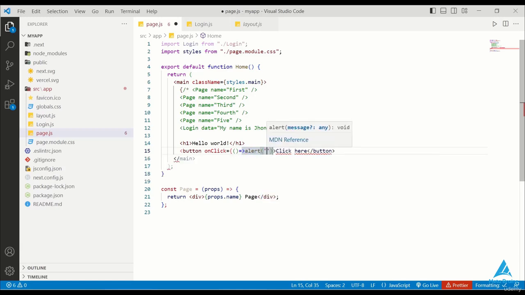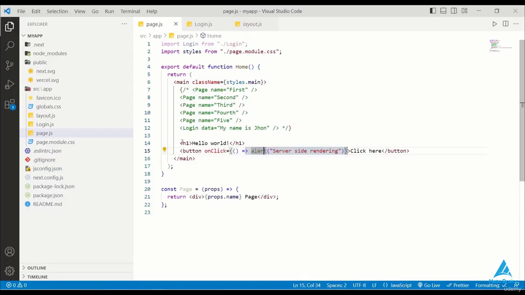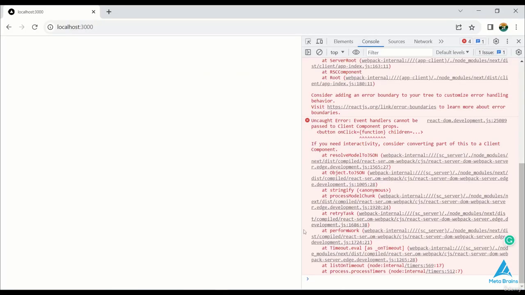Okay, so an error occurs here. Now I put here a title like hello world or server-side rendering and save it. Okay, now here there's an error. However, my alert function is properly working. I'll save it. I'll go to the console. So I'm making an error again. Why is this error happening?